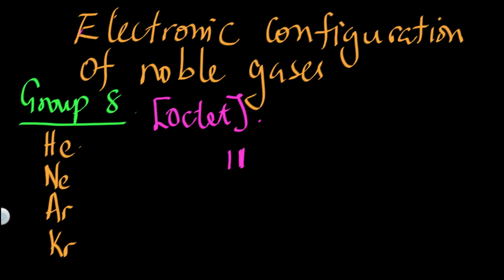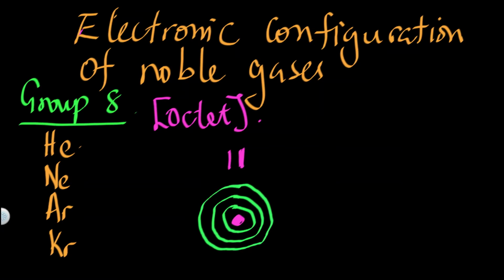It has 11 protons and 11 electrons, and I'm just going to write how those electrons are arranged. If we call this the nucleus of the sodium atom, we have the first energy level, the second energy level, and the third energy level. The first energy level has got 2 electrons. The second energy level has got 8 electrons. And the third energy level, which is the valence shell, has got 1 electron. This is sodium, Na.